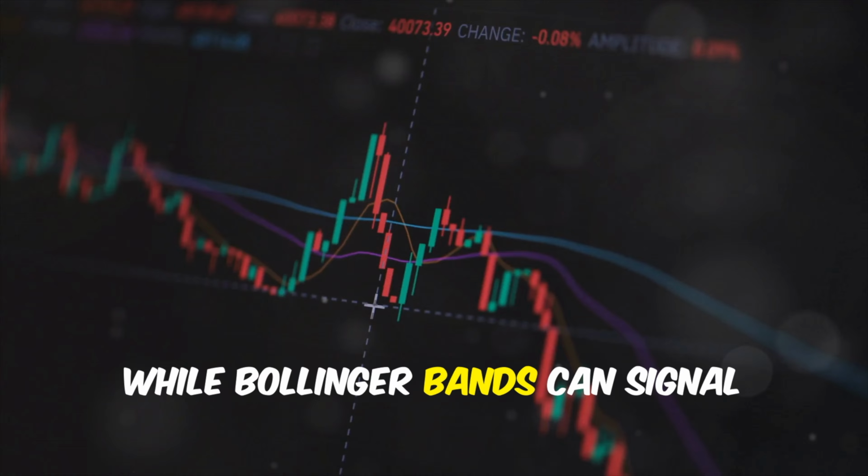Choosing the right instruments. Scalping can be applied to various financial instruments, including stocks, forex, commodities, and cryptocurrencies. Choose instruments with high liquidity and tight spreads, as these conditions are ideal for quick trades. High liquidity ensures that you can enter and exit trades quickly without significantly affecting the price.